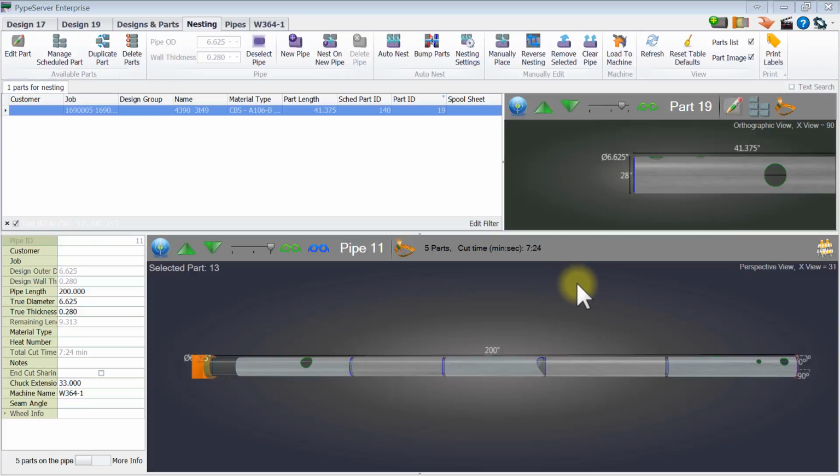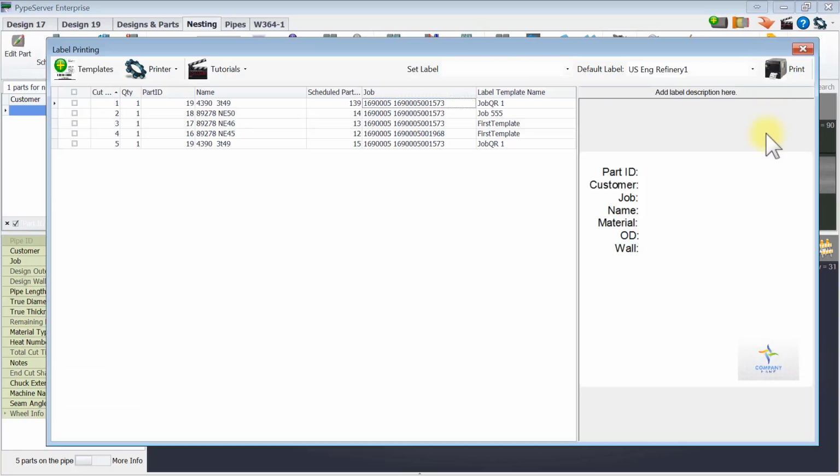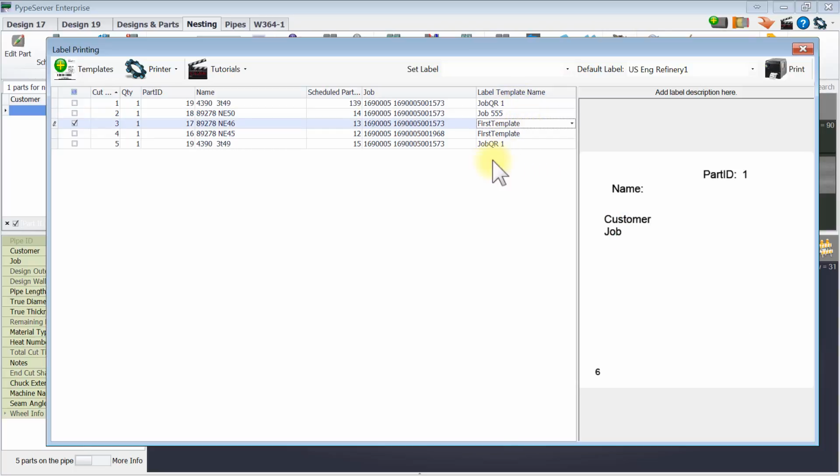Okay, so now let's see how this affects the operator when they go to actually cut the parts. Here they have 5 parts on a pipe. They could be calling print labels from the pipes tab or from the machine after they've loaded it. They hit print label. It brings up all 5 parts. They're in order. They can't be reordered. They're going to be printed out of the label printer in the order that they're going to be cut. Okay, here's the label templates that have been assigned to them. You can see different label templates. Notice that this has the number on the cut order.